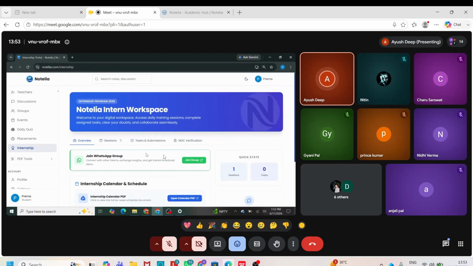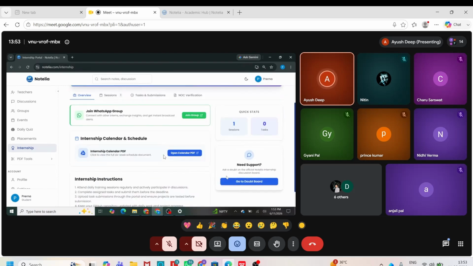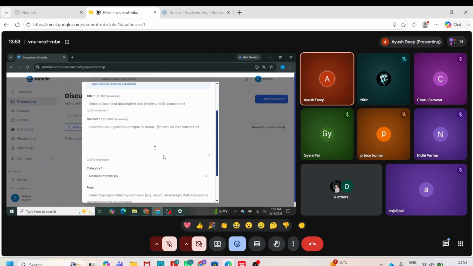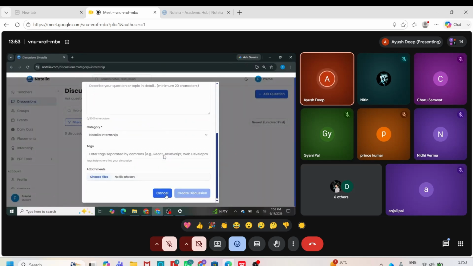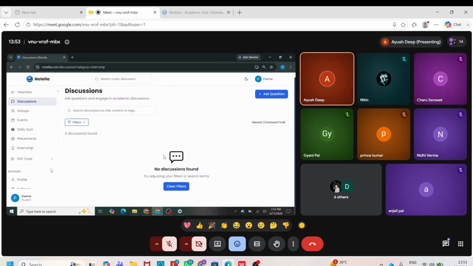So this is mainly about our portal. If you get any doubt, you can go to the doubt board. Here you can post your doubts, and we will help you resolve them.